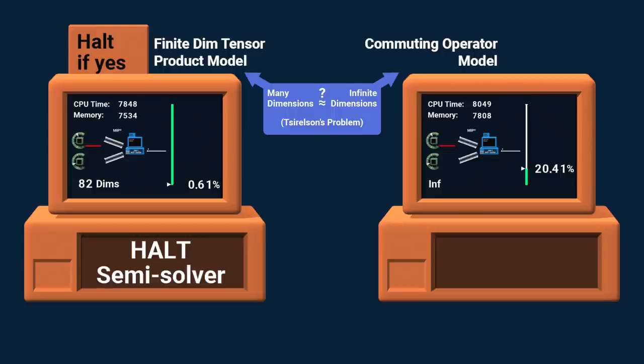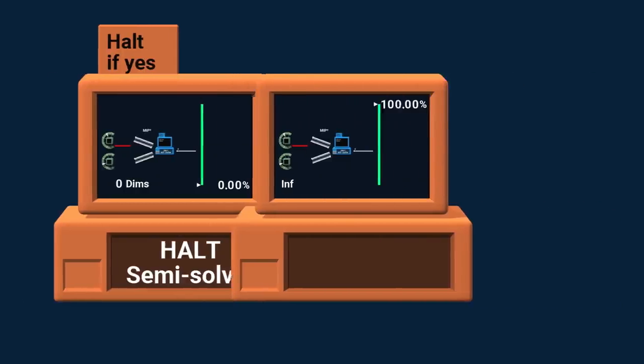Let's assume that the answer is yes. The left search converges to the best value that can be achieved with finite dimensions. The right search converges to the best that can be achieved with the infinite model. Our assumption says it's the same value, so the two search algorithms will eventually get very close to each other. But this can be our cue to stop searching. So let's combine the two searches in a single machine.